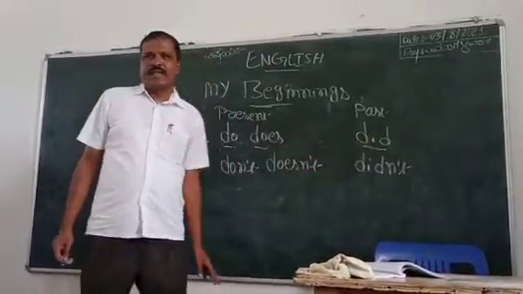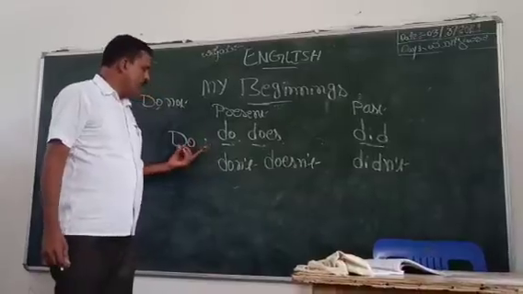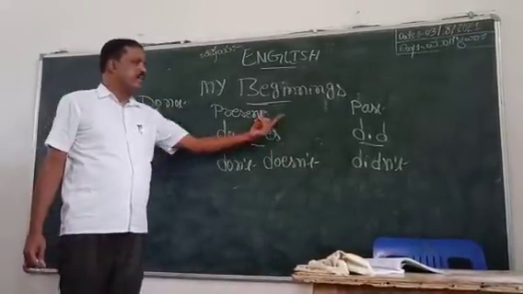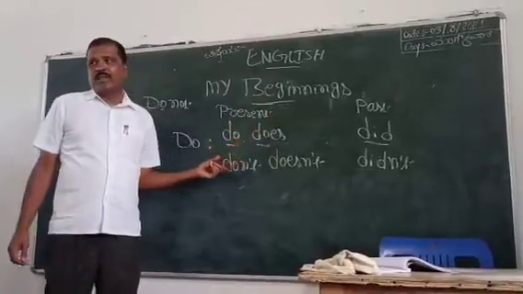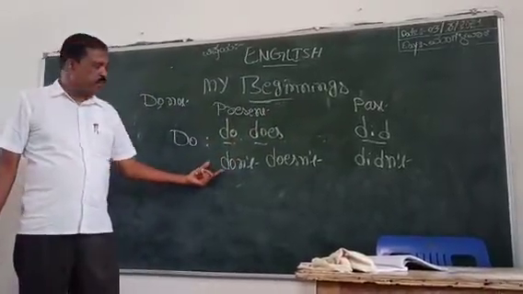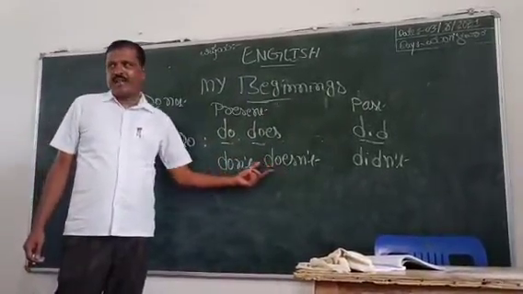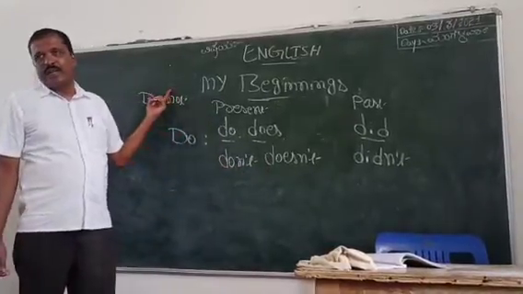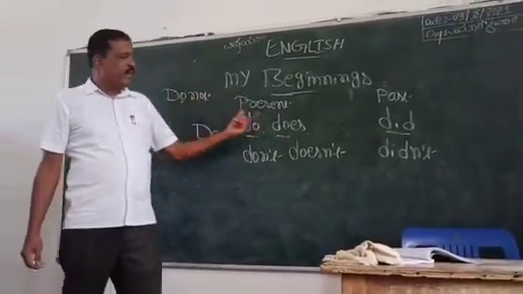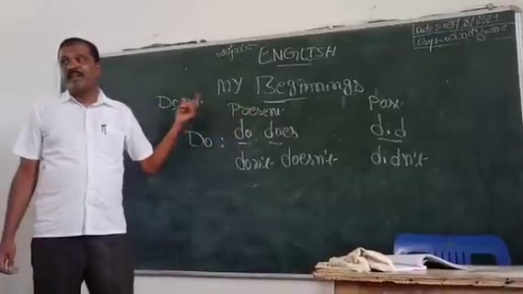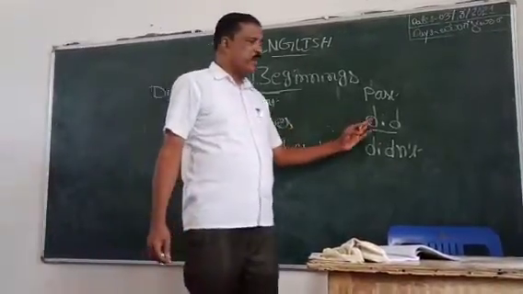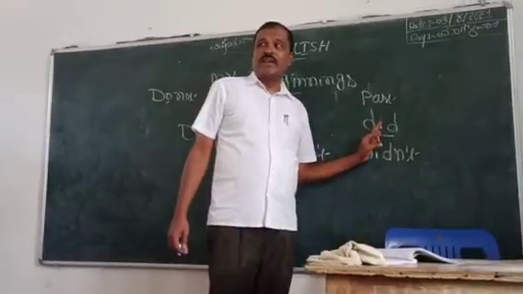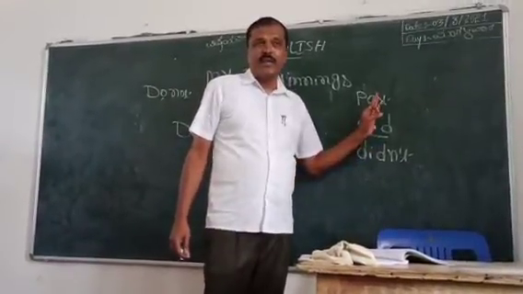Negative forms: don't, doesn't. Don't is the short form of do not. Doesn't is the short form of does not. In past tense, use the do form did.